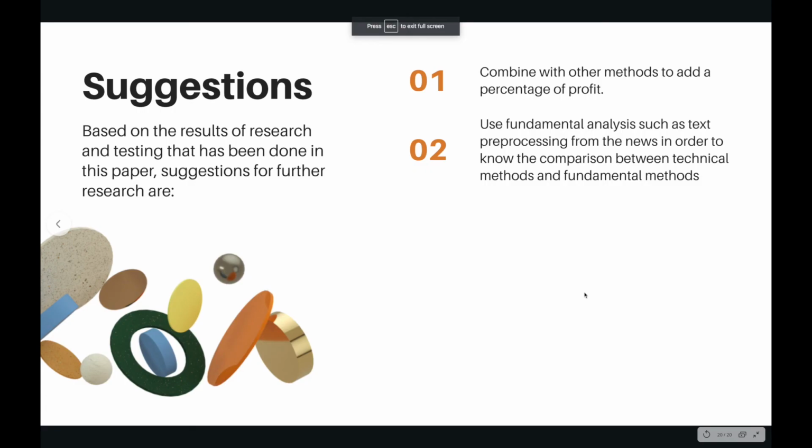And the last is suggestions for the next researcher. Based on the results of research and testing that has been done in this paper, the suggestions for further research are: the first, combine with other methods to add percentage of profit. The second is to use fundamental analysis, such as text preprocessing from news, in order to know the comparison between the technical method and the fundamental method.